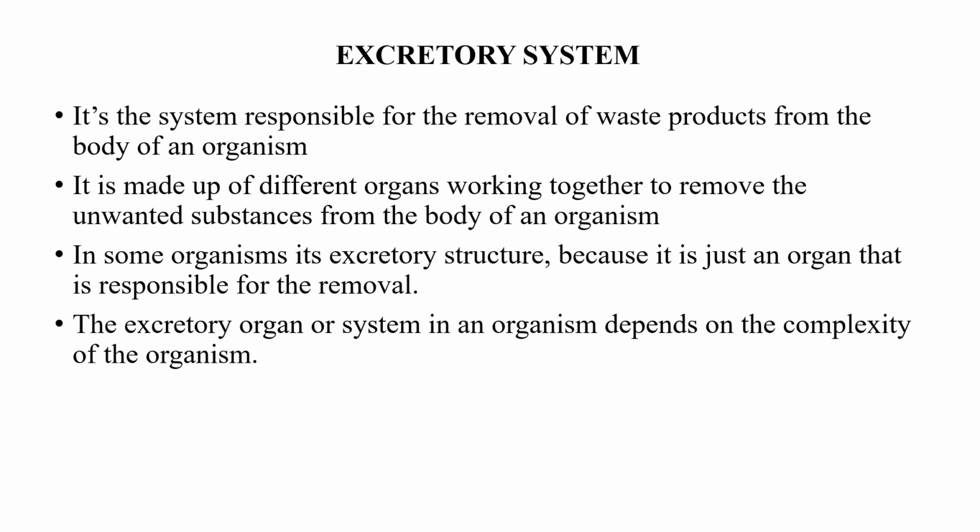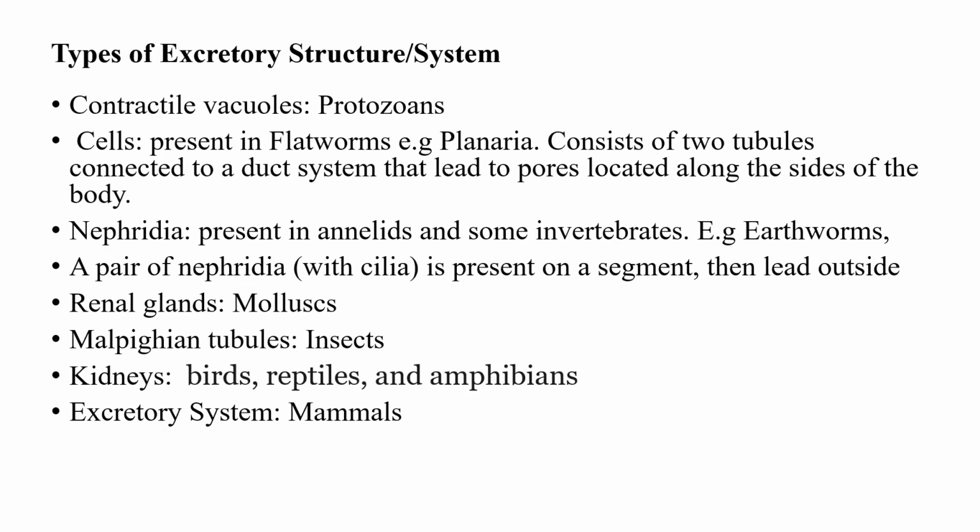So invariably, it could be excretory system or excretory organ. It depends on the complexity of the organism. Now we're going to look at a few examples of excretory structures and the animals or group of animals that use them, and the excretory system.